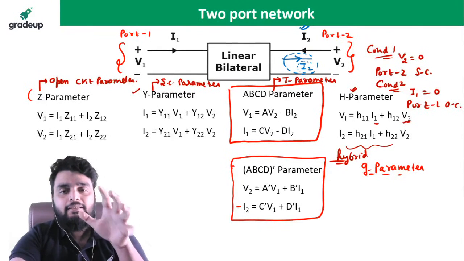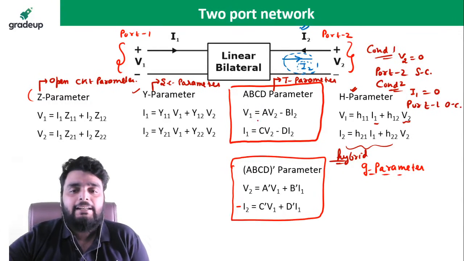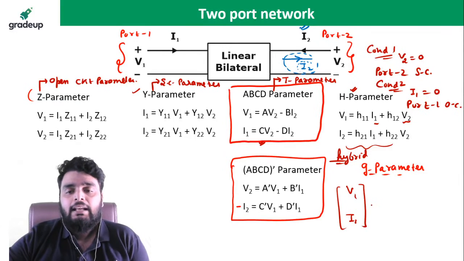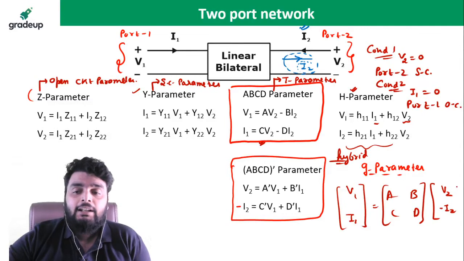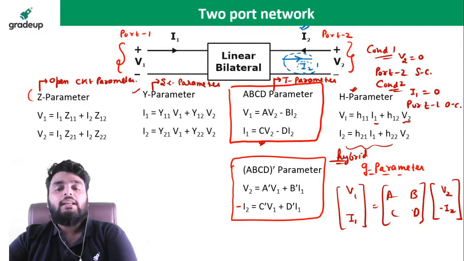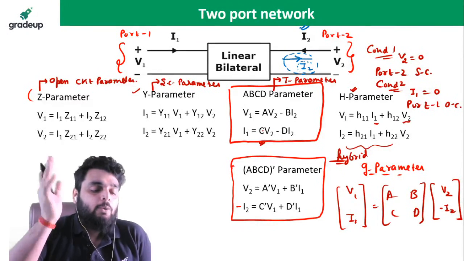You can write this equation in matrix form very easily. How? Let's suppose I want to write the ABCD parameter in a matrix form. I will write the ABCD parameter like this. And I told you that for a general ABCD parameter, the current I2 will be in a negative form, right? So this is the ABCD parameter. Similarly, you can write every parameter into matrix form.